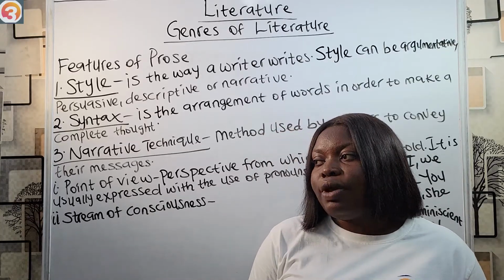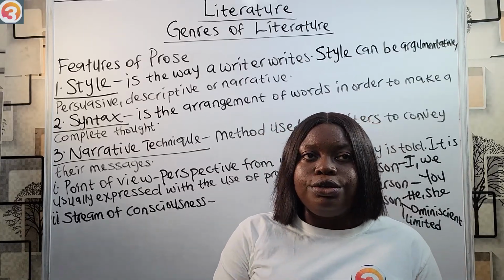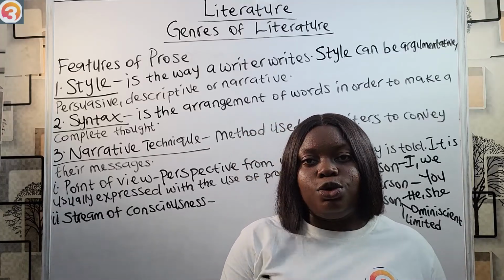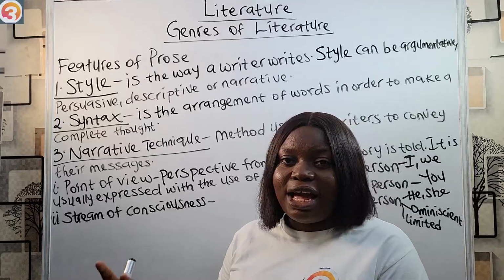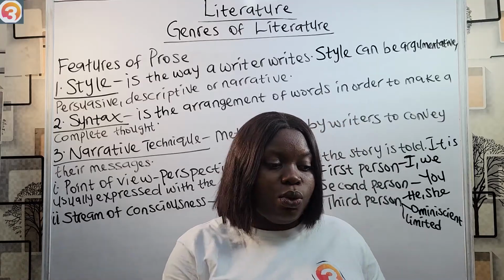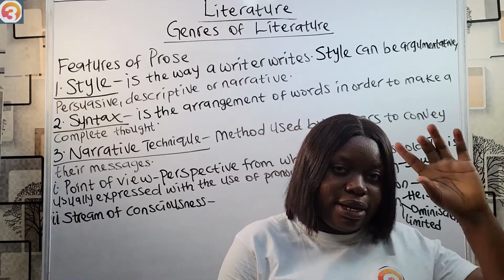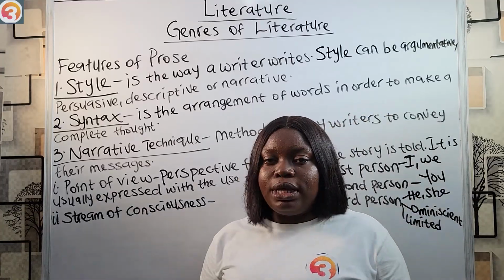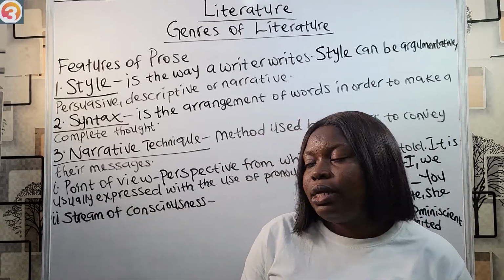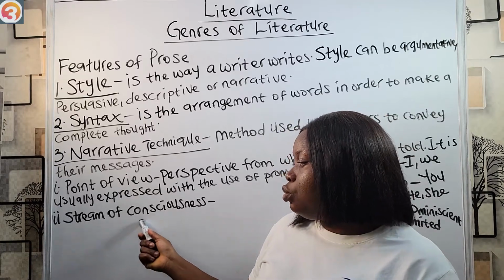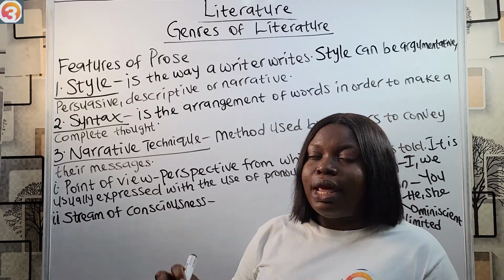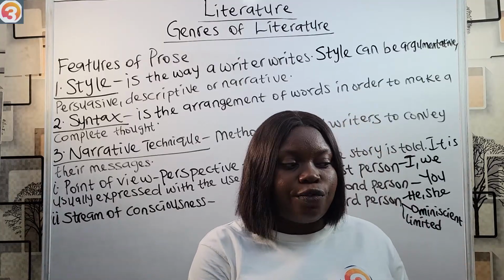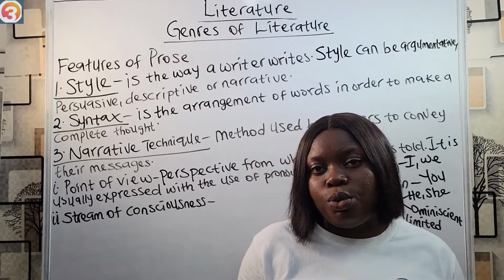So when you try to explore the thought process of characters in a realistic way, try to present it the way it actually happens, the way we really think in reality, when you write it that way or present characters' thought process like that, we refer to it as stream of consciousness. This helps us understand the psychological state of characters in literary works.